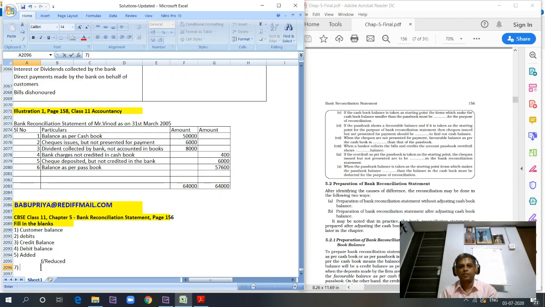Checks issued, let's take this, right? The cash book balance comes down. Not presented, so the passbook balance will be higher. Once it is presented, only then will the passbook balance come down. Till it is presented, the passbook balance will be higher. So the cash book balance will be lower than that of the passbook.